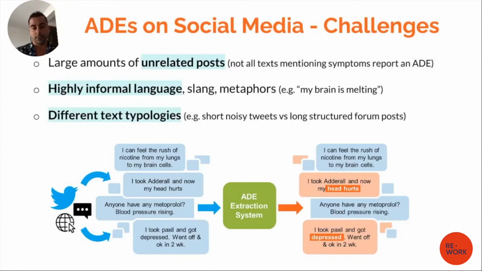So we don't want to have a false positive, right? The other issue is that the tweets, and anyway the forums and so on, utilize a lot of informal language such as slang, metaphors, and so on. And as you probably know, natural language processing is stronger when the language is literal. And finally, the variance of text typologies, as we said before, is very high. You may have very short and noisy text in Twitter, or you may have long and structured text in forums.